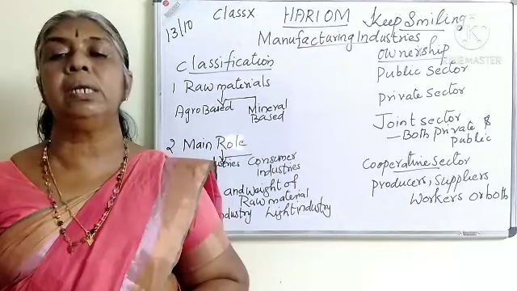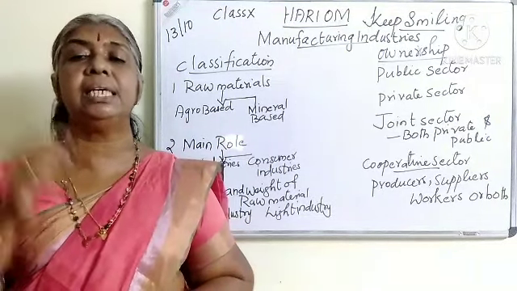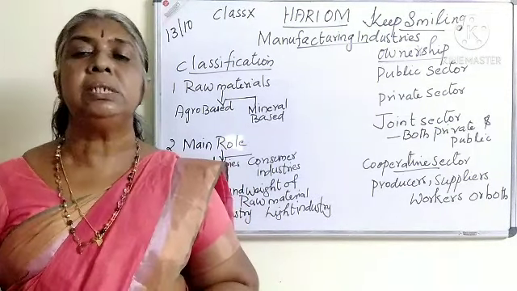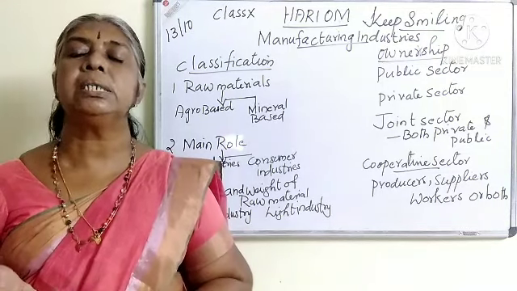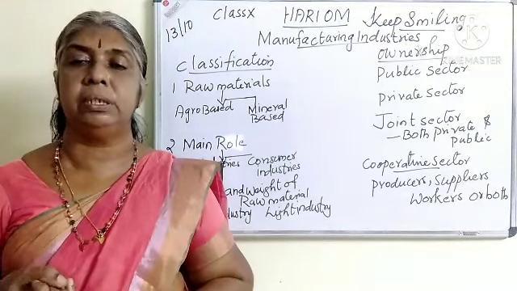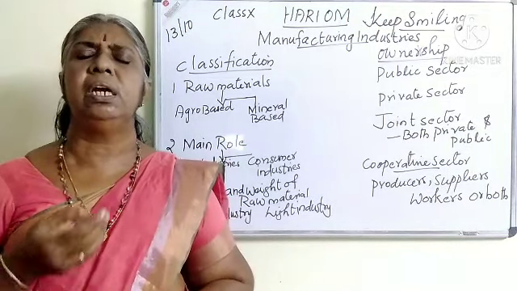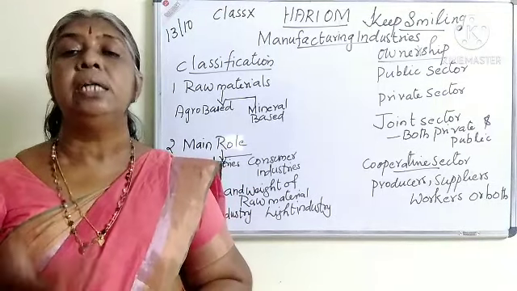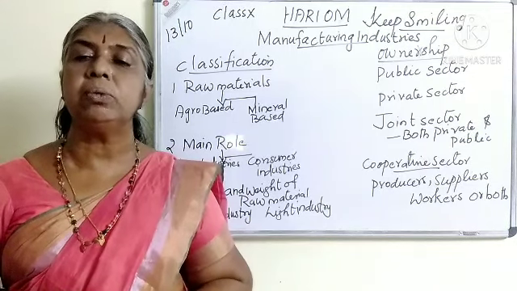Now, consumer industries. A lot of examples are there. Come on, fast. All of you say one example. Shivbala, tell me one example. All the consumer goods that we make: food items, clothes, bags, shoes. A lot of examples we have. The mobile phone we are using, the electronic items we are using, all these are consumer goods.